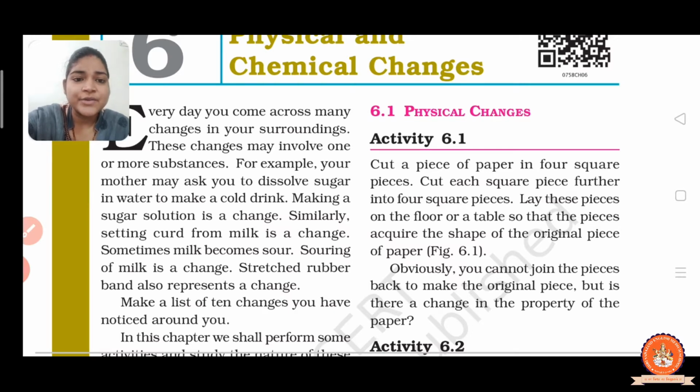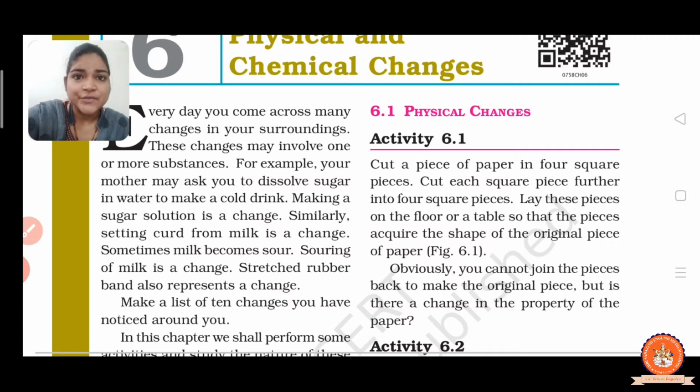Right? Now one more example: a stretched rubber band also represents a change.